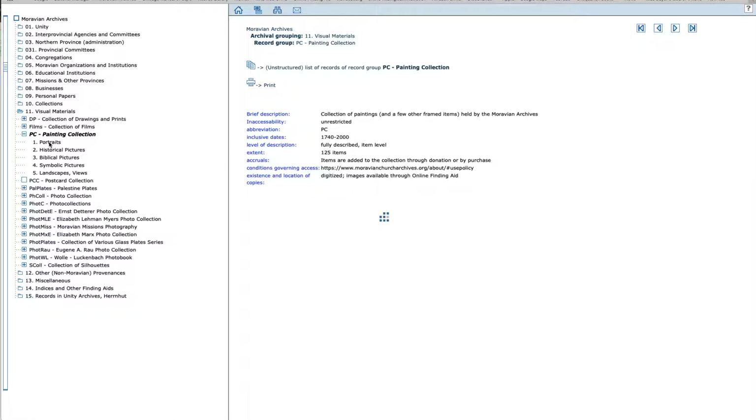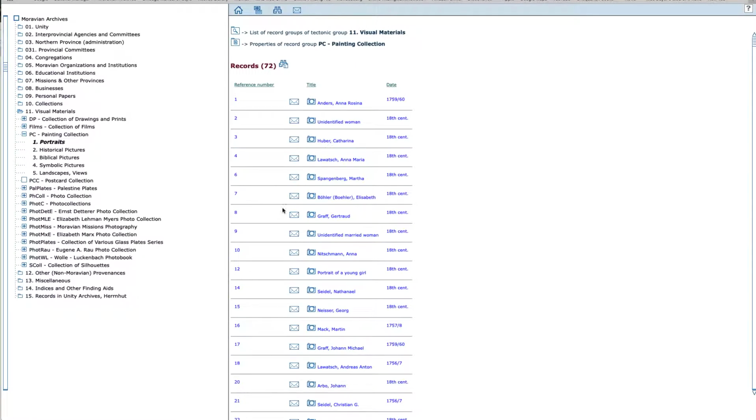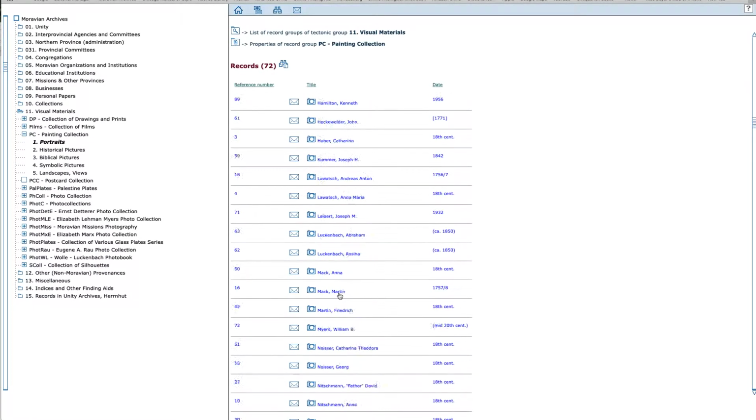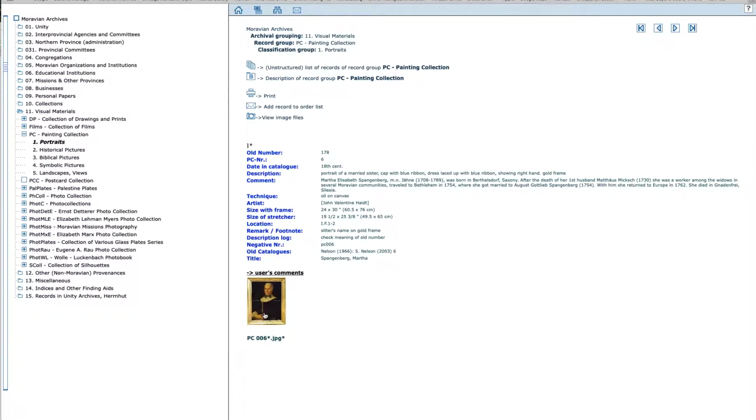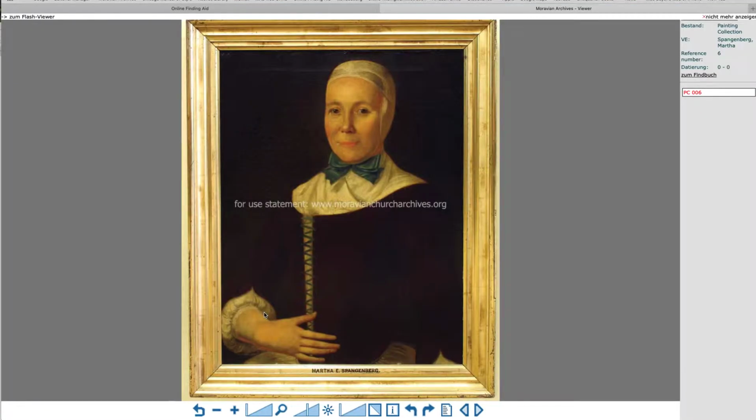I'm looking for a portrait. Click here on portraits, and I have a list here of all the portraits that are in the collection. I'm looking for a portrait of Martha Spangenberg. Here she is. I can also alphabetize this just by clicking on the name of the column, and I scroll down to Martha Spangenberg. I click on it, and here I see a thumbnail. I click on that, and there we have Martha Spangenberg's portrait.